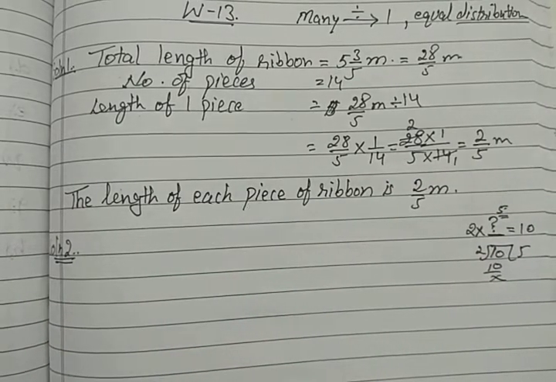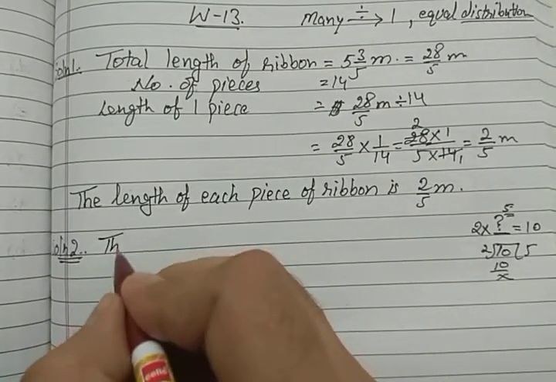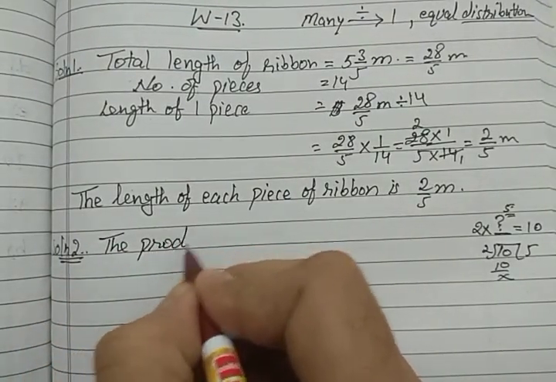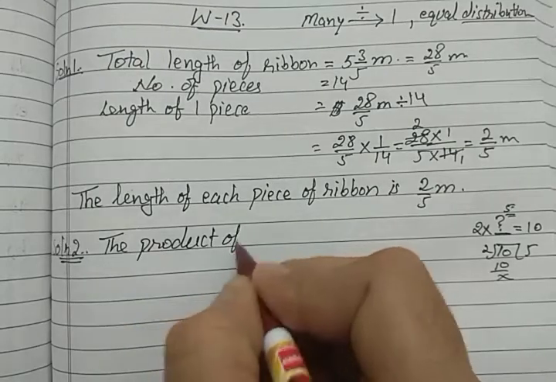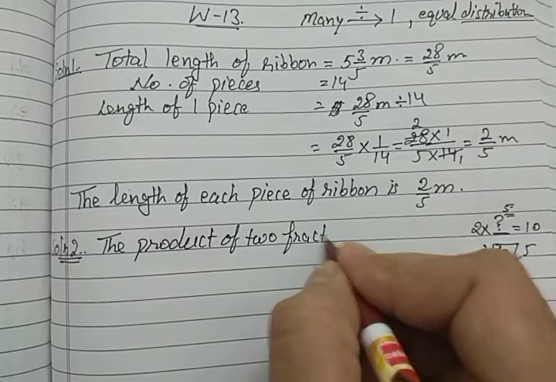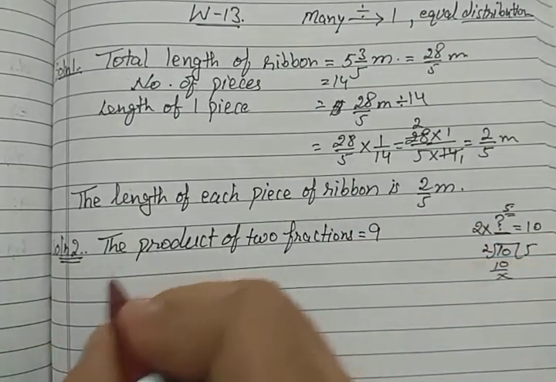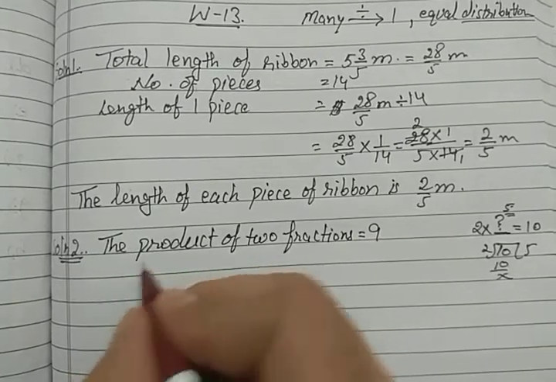But in this question we have to find the fraction. So the product of two fractions is 9. Now one fraction.